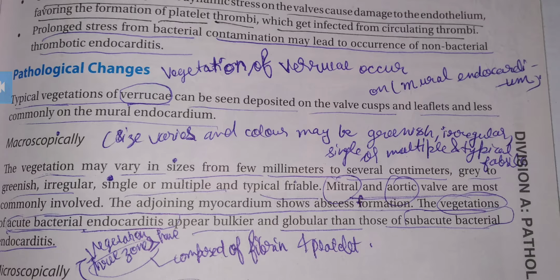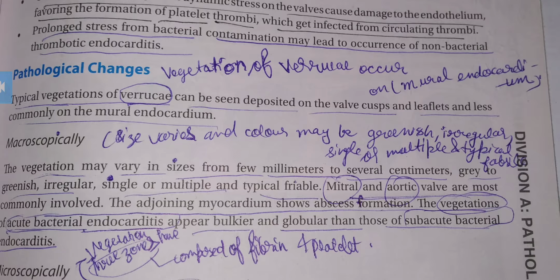They are irregular, single or multiple, and variable. In endocarditis the mitral and aortic valves are most commonly involved, and the adjoining myocardium will show abscess formation.